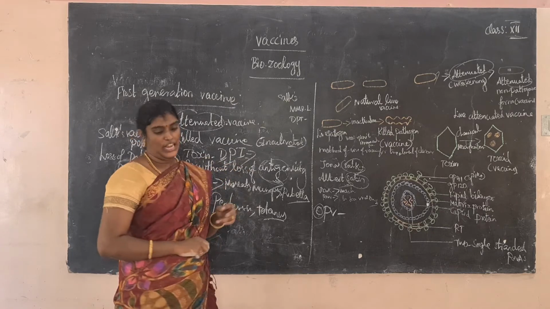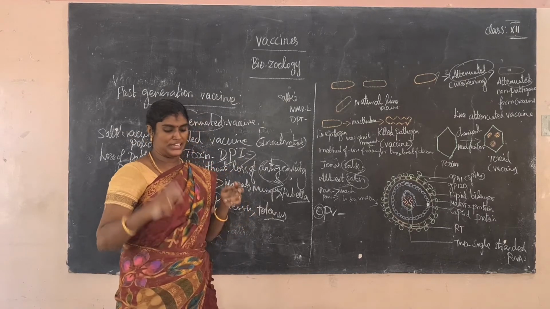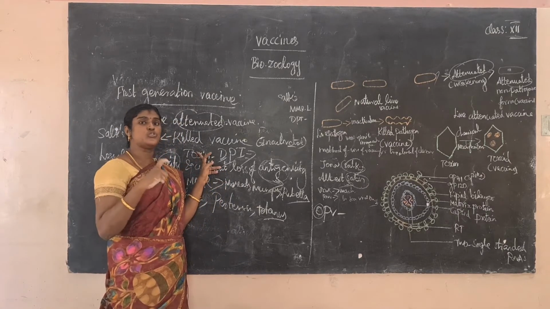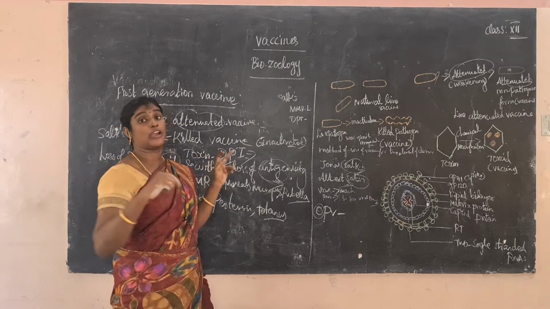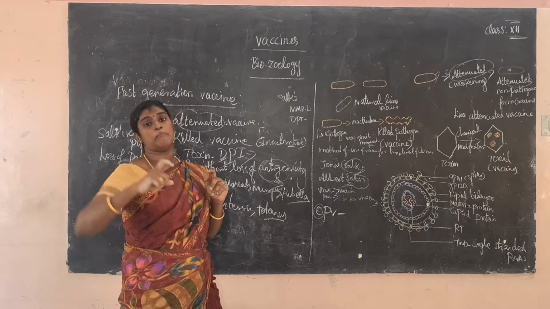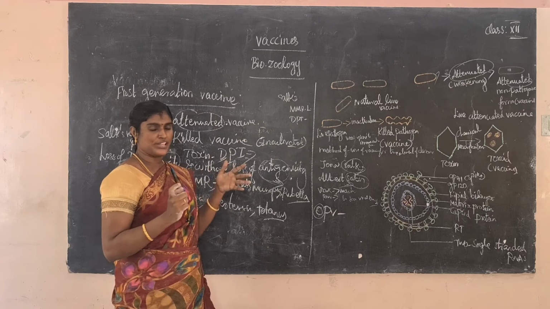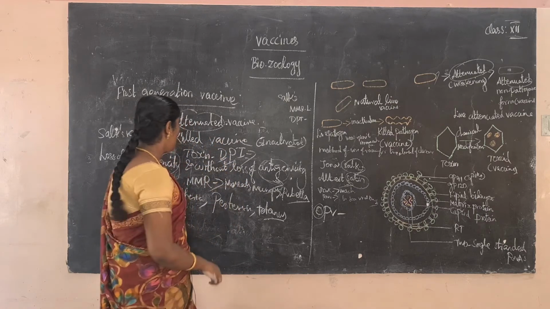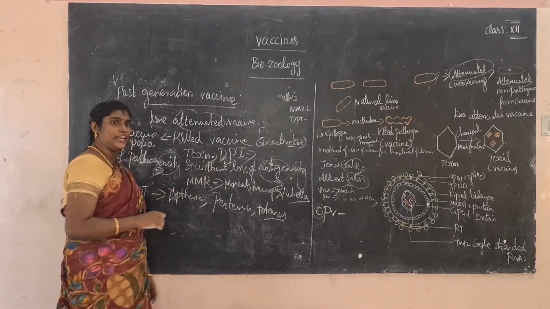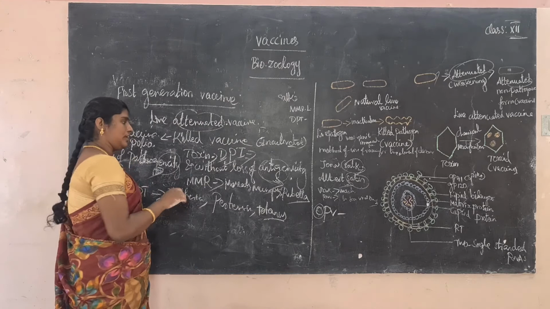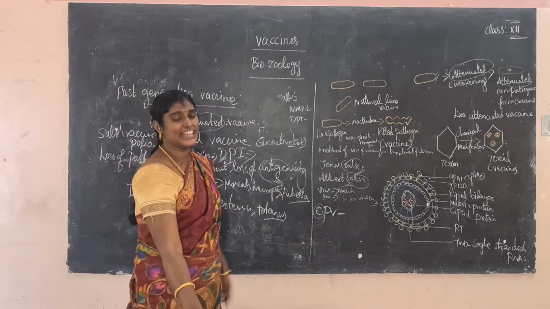Next one, toxoid. What is a toxoid? It is a vaccine that contains some toxic chemical substance. This chemical substance is harmful to some microorganisms. That chemical substance directly destroys the specific microorganism. For example, DPT, which is for diphtheria, pertussis, and tetanus disease. Okay, so next, second generation vaccine.